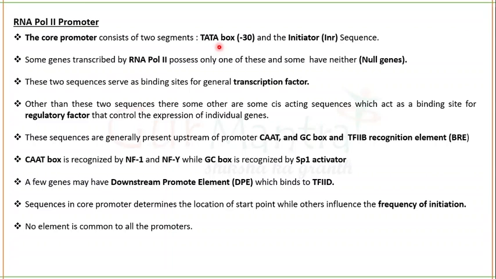Such genes which have neither TATA box nor initiator sequence are called nonTATA genes. These two sequences present in the core promoter serve as the binding site for general transcription factors. Remember, in prokaryotes, RNA polymerase can directly bind to the promoter and start transcription.